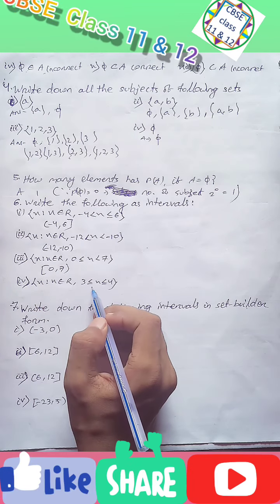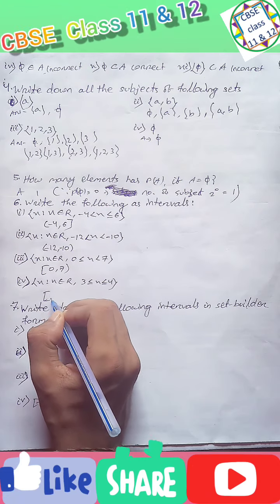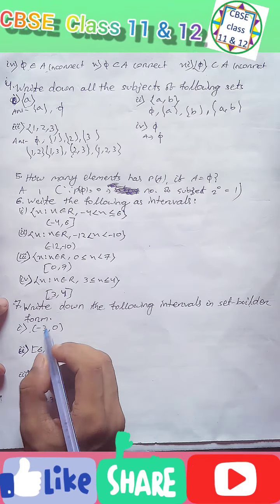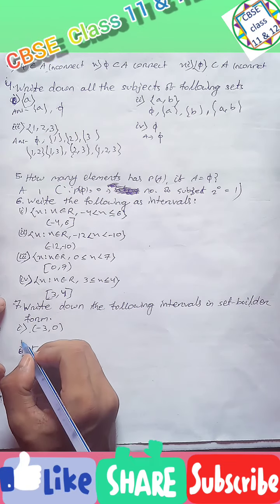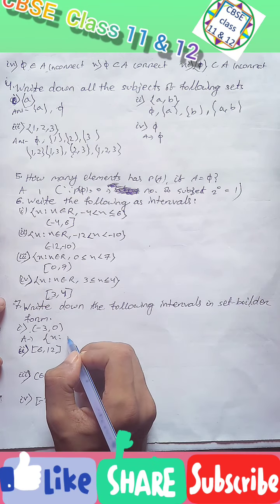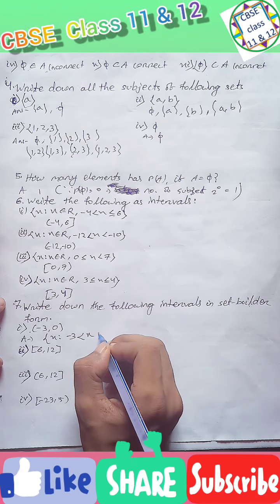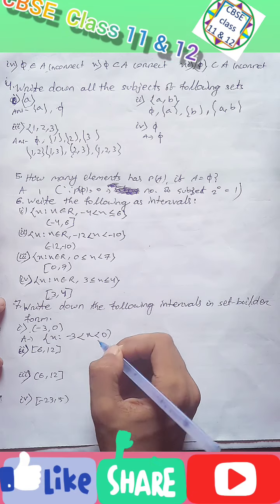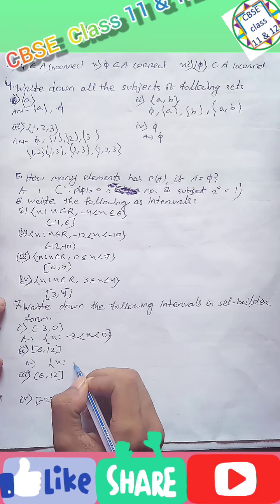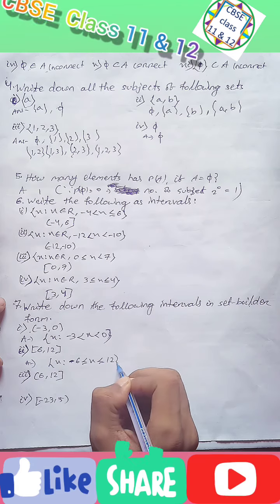x belongs to R, 3 less than or equal to x less than or equal to 4: that is written as close bracket 3, 4 close bracket. Then write down the following intervals in set builder form. The answer will be {x : minus 3 less than x less than 0}. It is {x : minus 6 less than or equal to x less than or equal to 12}.